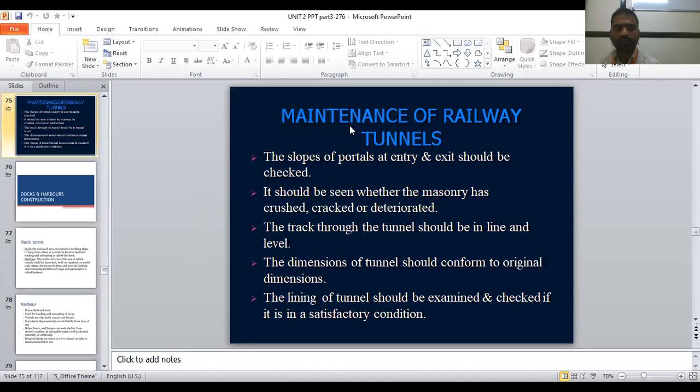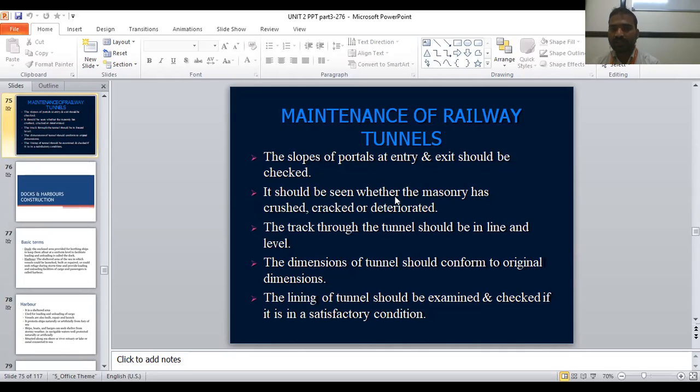Okay, so next one is maintenance of railway tunnels. So how to maintain the railway tunnels? Because every day railways are going and coming through the tunnels. How to maintain that one? The slope of the portals at entry and exit should be checked. At the entry level of the tunnel and exit level of the tunnels, the portals should always be checked.